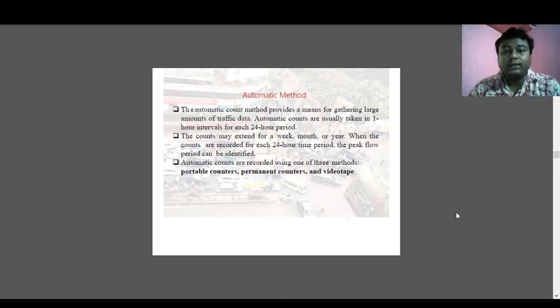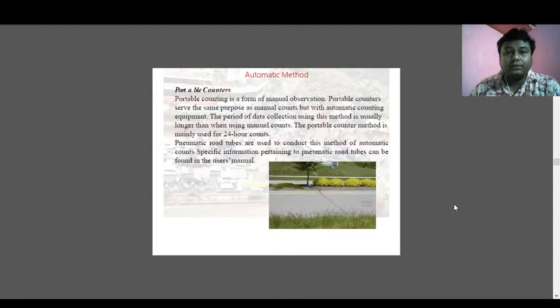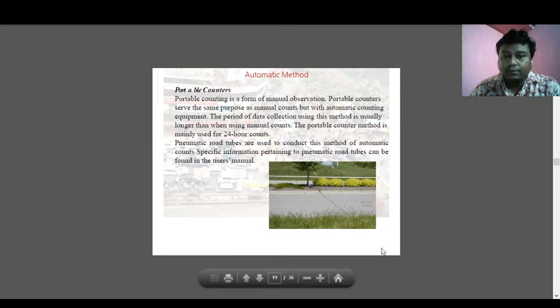Next, automatic counts are recorded using one of these three methods: the portable counter, the permanent counter, and the video tape. First, the portable counter. If you see, there is one tube connected on both sides by bolts. The portable counter is a form of manual observation. It serves the same purpose as a manual count, but with automatic counting equipment.